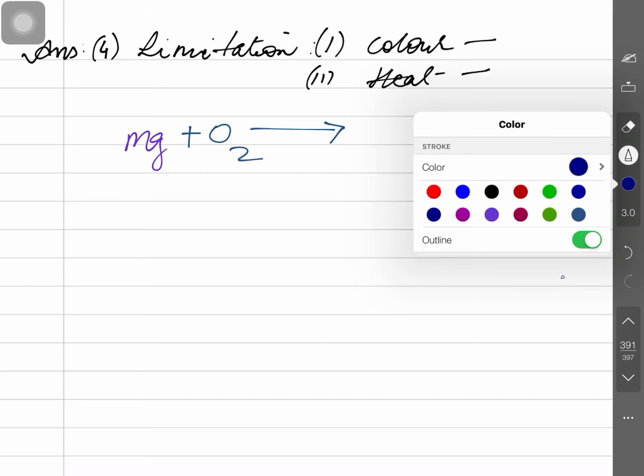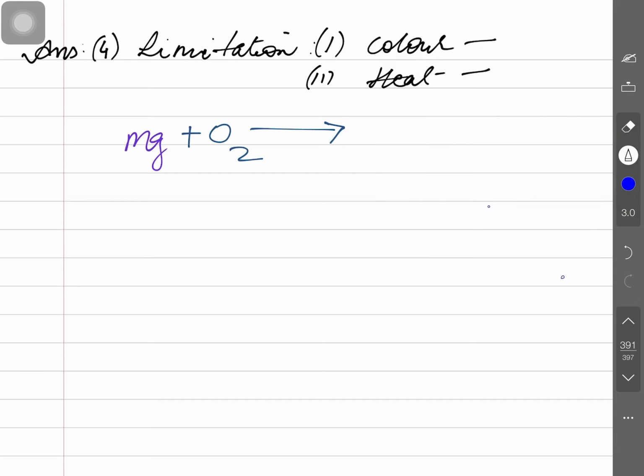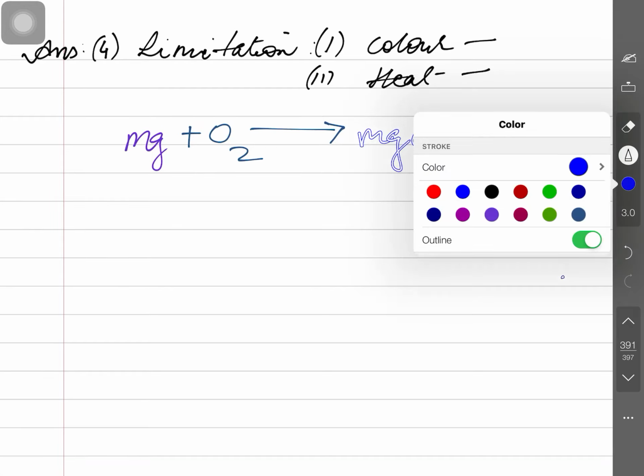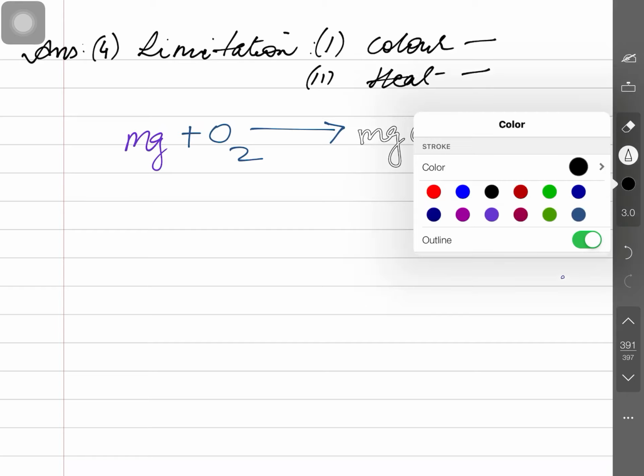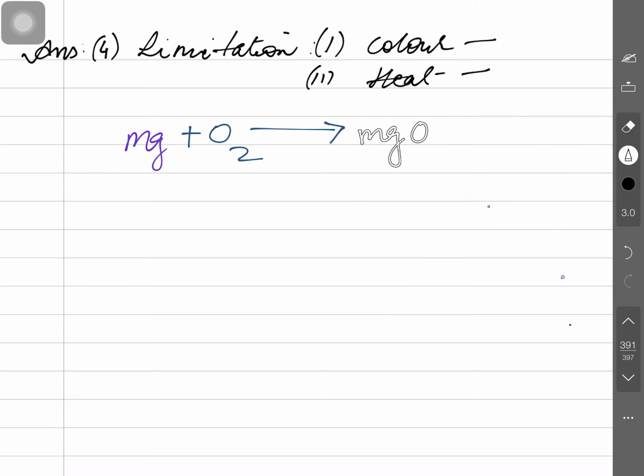So I am taking another color again. Let this be magnesium oxide. It is white. Clear? So we can overcome this. We can overcome the limitation of the chemical equation showing color by writing the chemical compound with a colored pen.